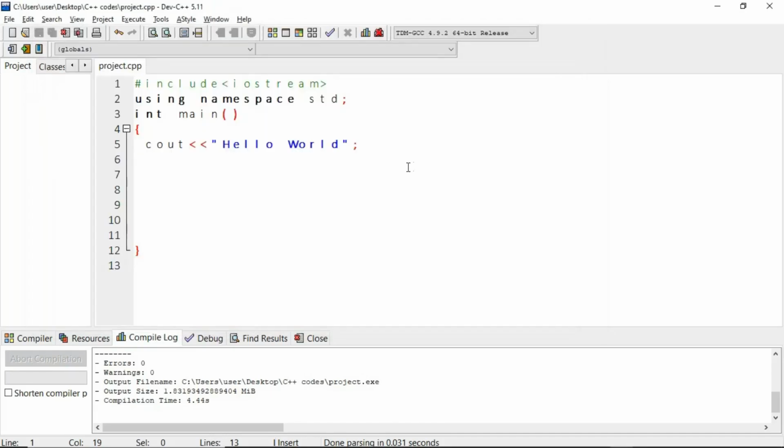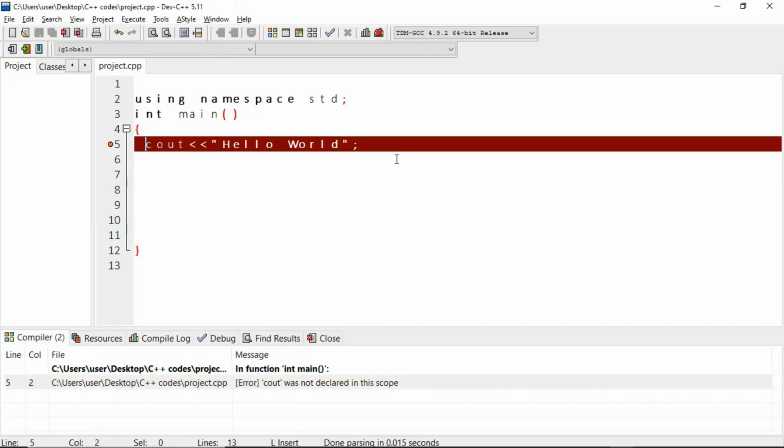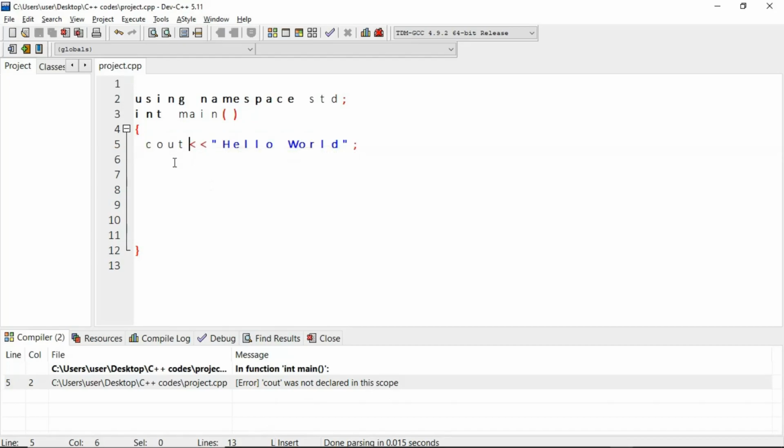Now let's get back to what we did. We first of all created a preprocessor. Now let's see what happens if this preprocessor is not available in this code. I'm just going to save this and run. Look, it says error: cout was not declared in this scope. This is basically a syntax error, because the compiler does not recognize where cout is coming from.